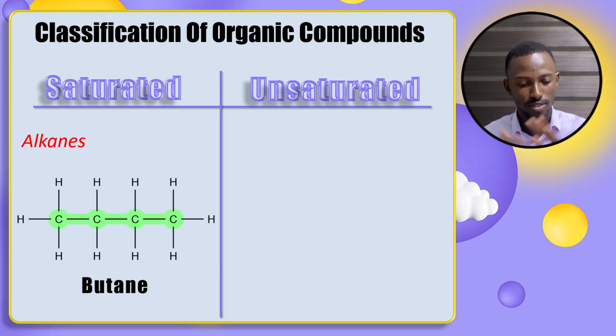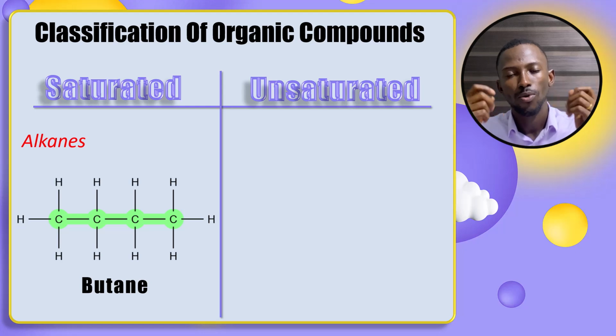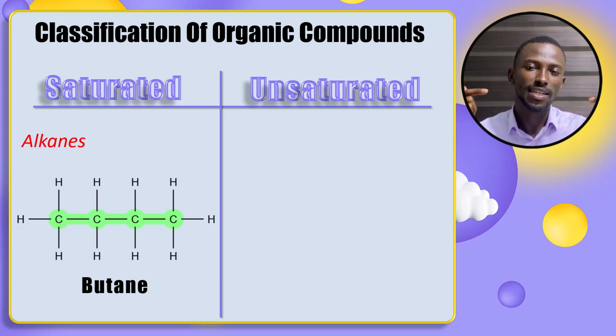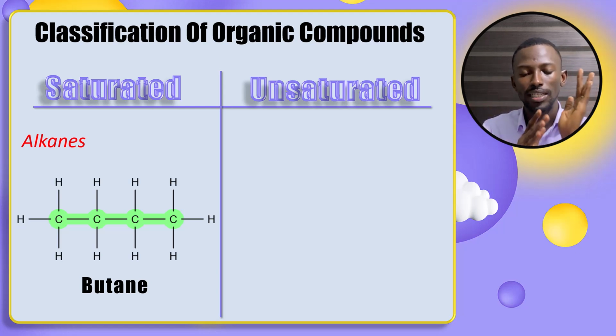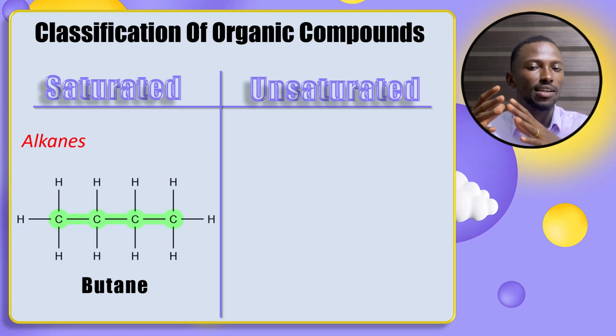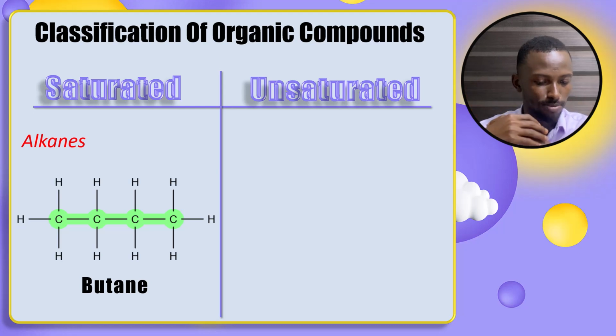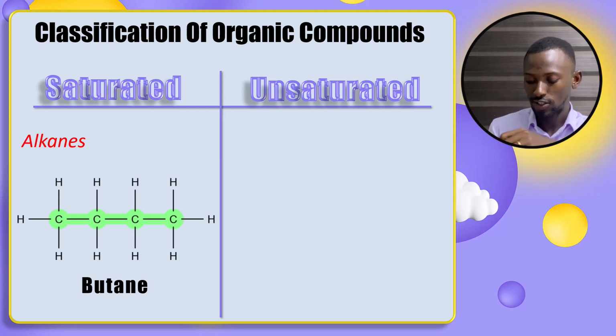Interesting fact. So this is butane. What makes it saturated? For us to see if an organic compound is saturated or not, we have to check the carbon atoms. If all the carbon atoms present have only single bonds around them, then know that that compound is saturated. What it means is that it has the maximum number of hydrogens it can actually accommodate. Yes, let's put it that way. So just look out for single bonds around all the carbons. If you find that, then that organic compound is saturated.